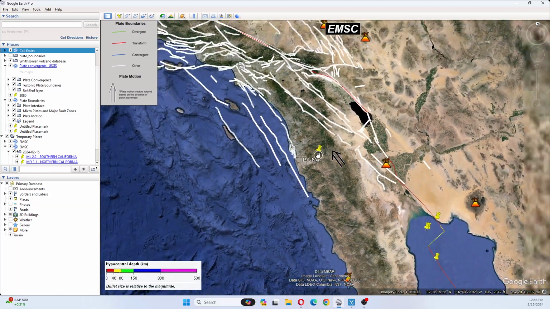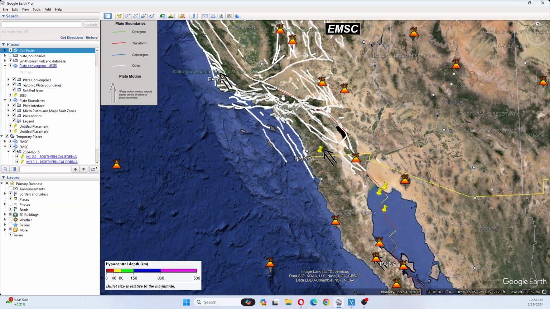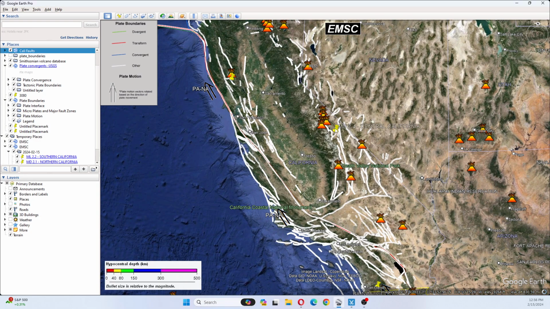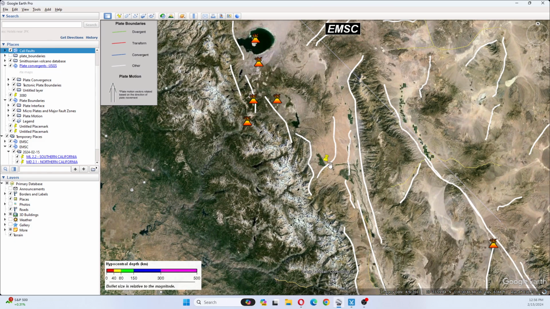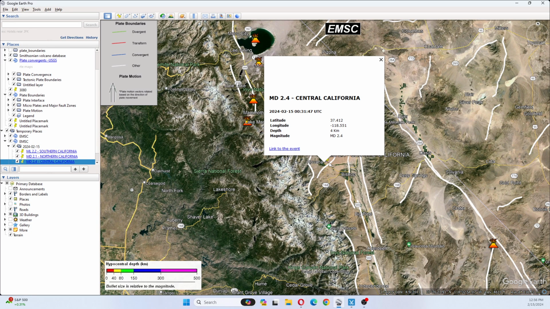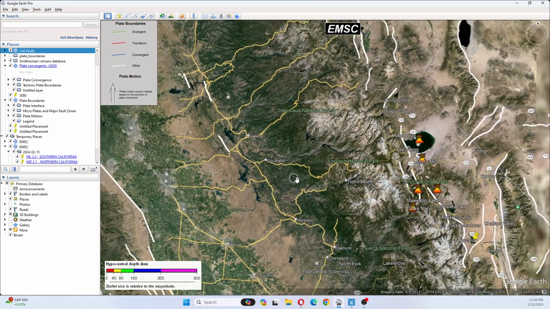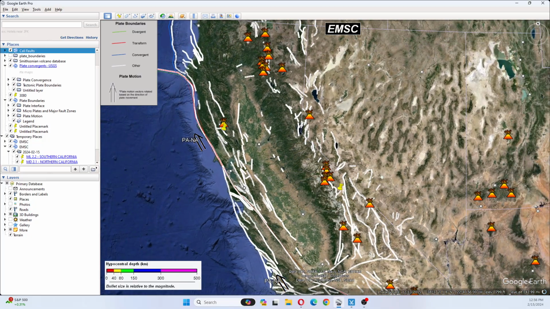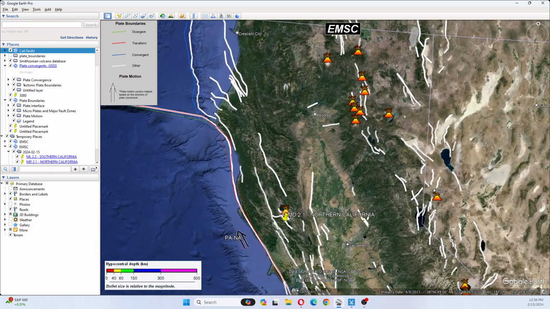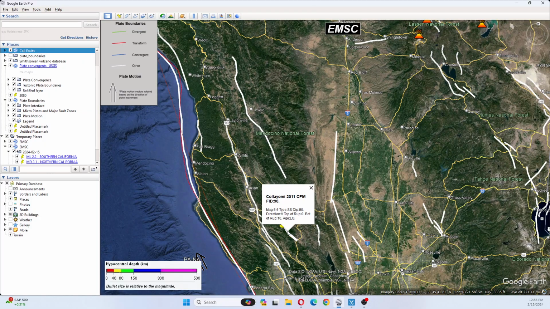Then, as we follow that up, we see another earthquake over here, which was a 2.4 in Central California. This earthquake falls between an unnamed fault and volcanic tablelands and the Round Valley Fault. Then we're going to follow these. We're going to go up here. We can see that there was a 2.1, and that was near the Caliami Fault.